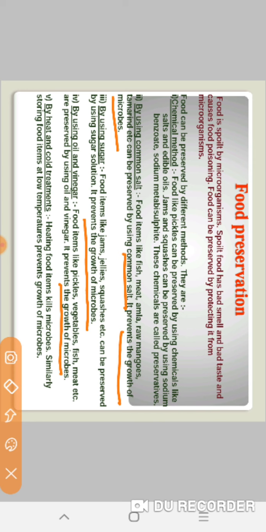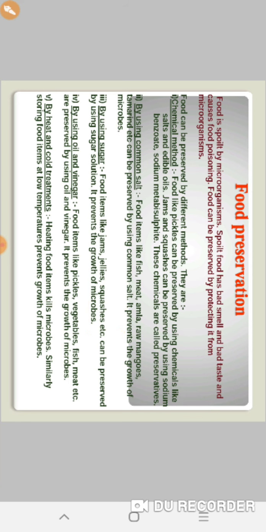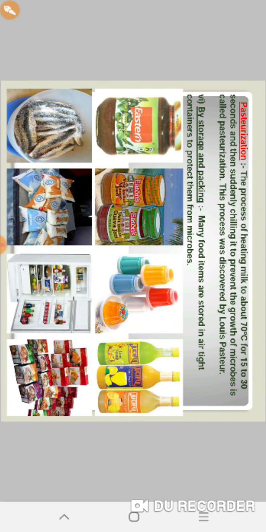Fifth point, by heat and cold treatments. Heating food items kills microbes. Similarly, storing food items at low temperature prevents the growth of microorganisms. You can also see these types of preservation methods at your home also.